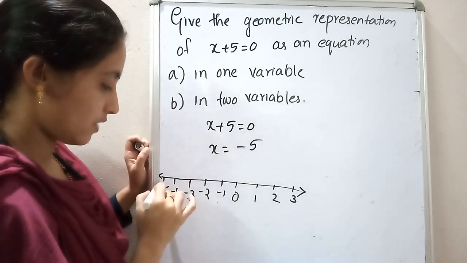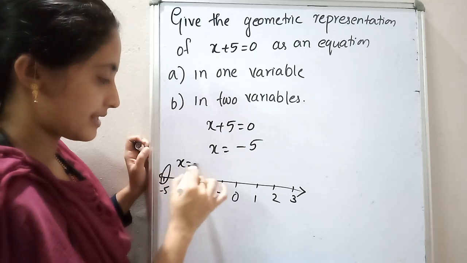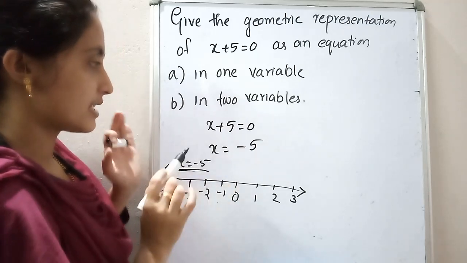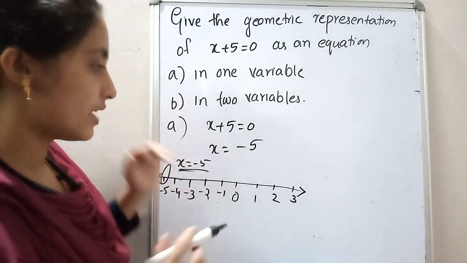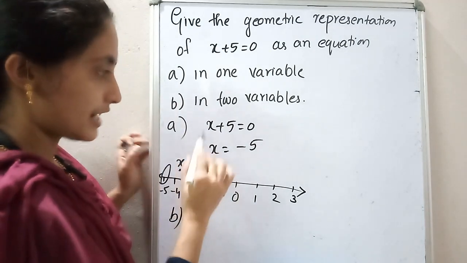X is equal to minus 5 means what? This point. So you have to write here x is equal to minus 5. This is the first part answer. That's all. Okay. Second part, in two variables, how can we write that? X plus 5 is equal to 0.